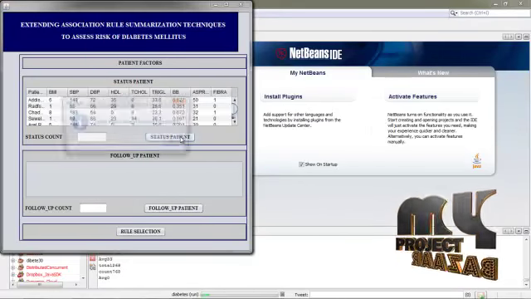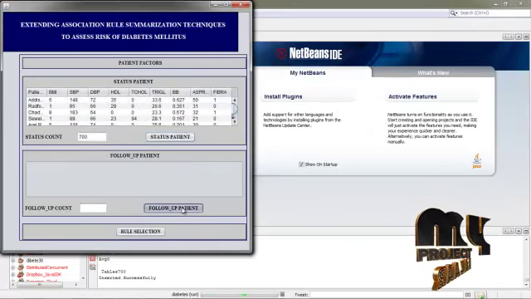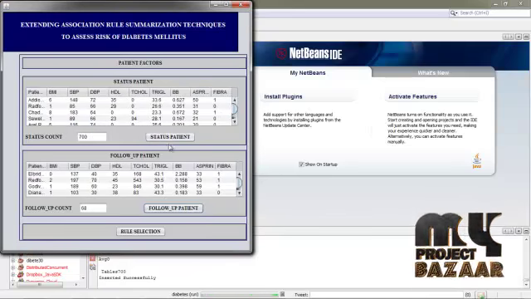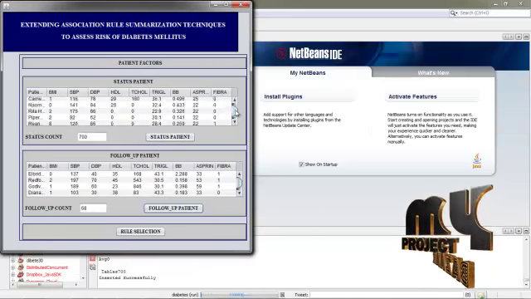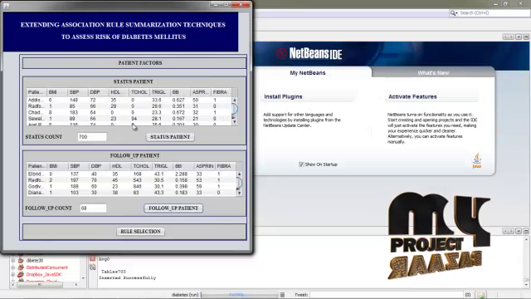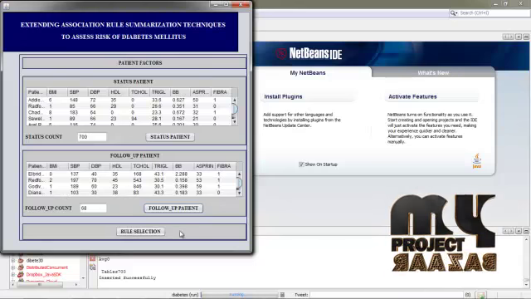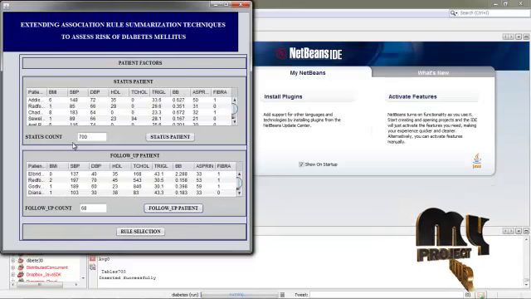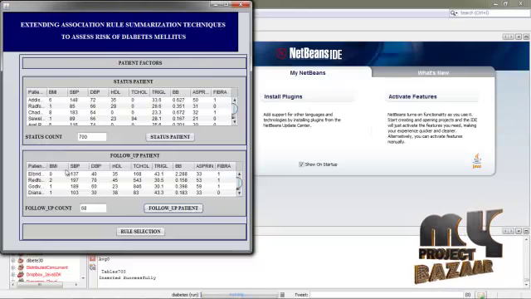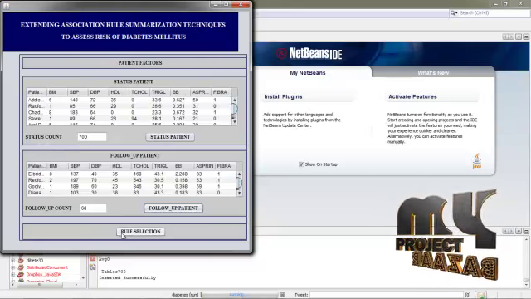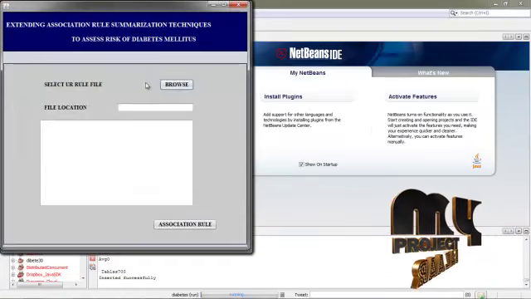The status patient and the follow-up patient should be extracted. The status patient is one who is affected by diabetes at a serious or normal level, and the follow-up patient is one who has never been affected by diabetes. So from our data set, 700 is the status patient count and 68 is the follow-up count, and then click rule selection.